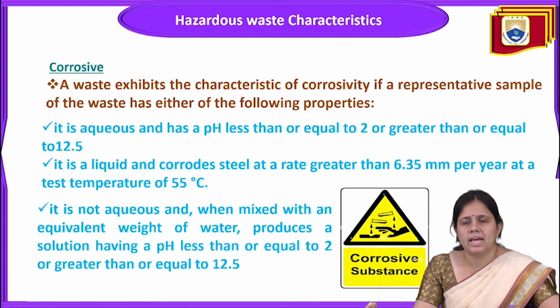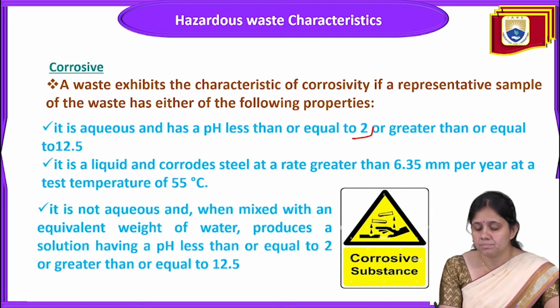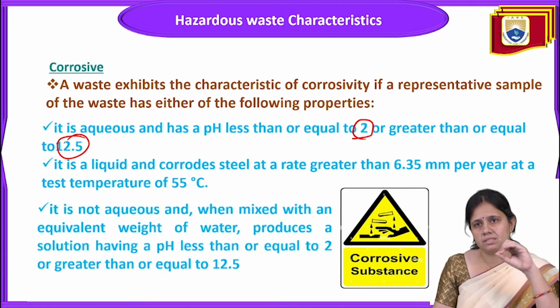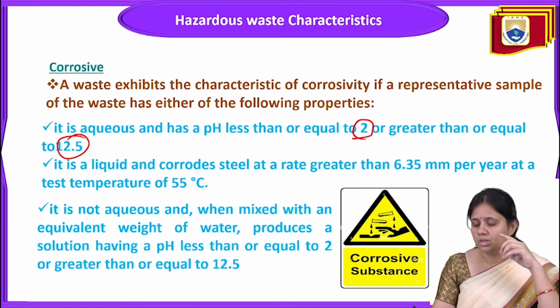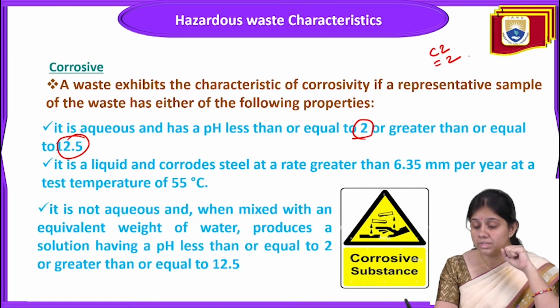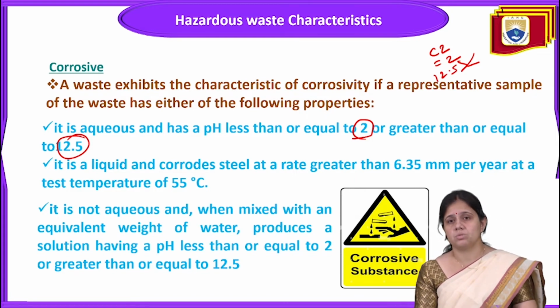It is aqueous and has a pH less than or equal to 2, or greater than or equal to 12.5. Any waste that has a pH less than or equal to 2, or more than 12.5, is called very corrosive, because it is highly basic.